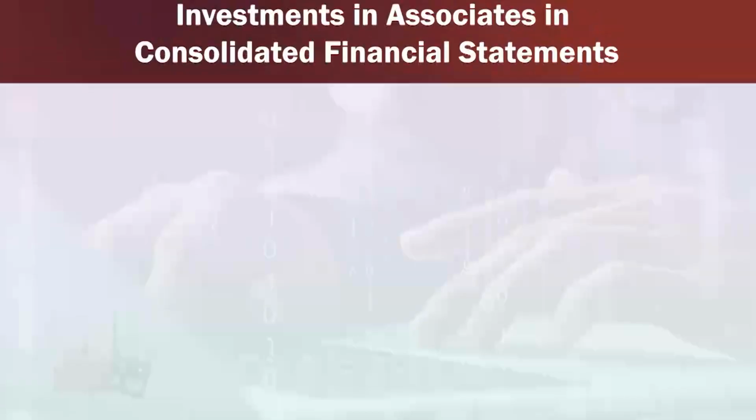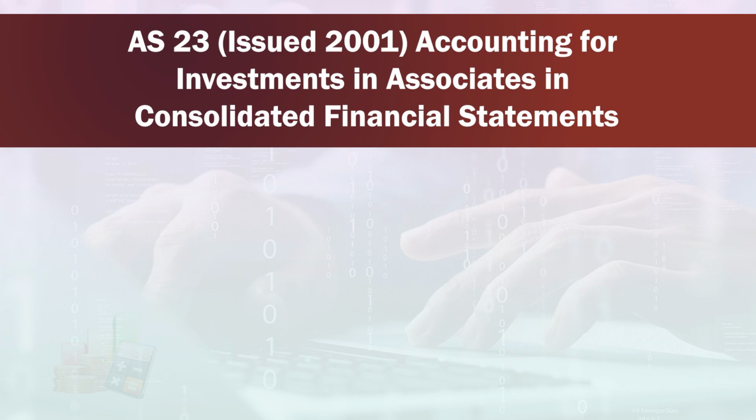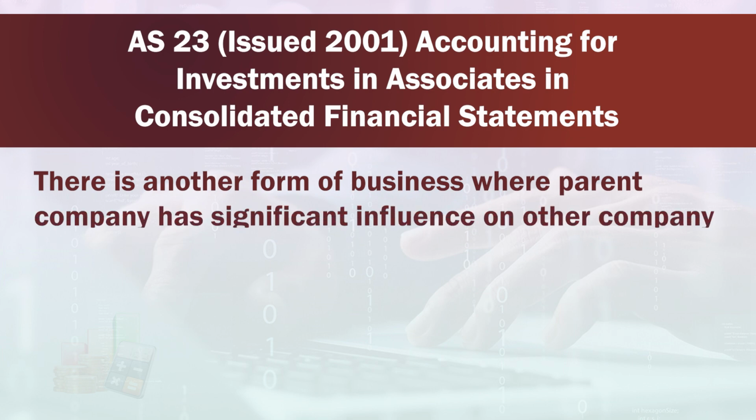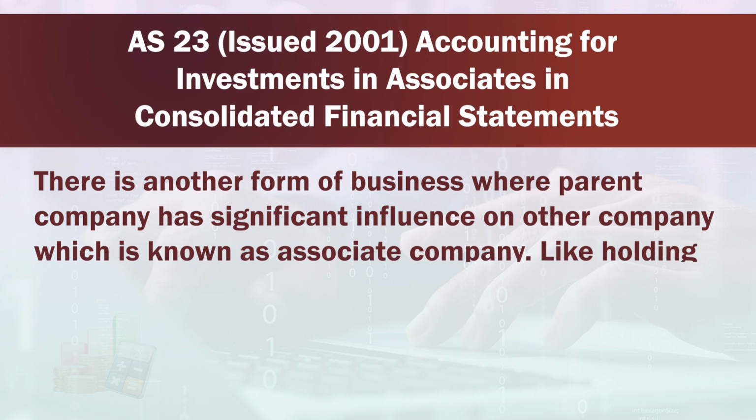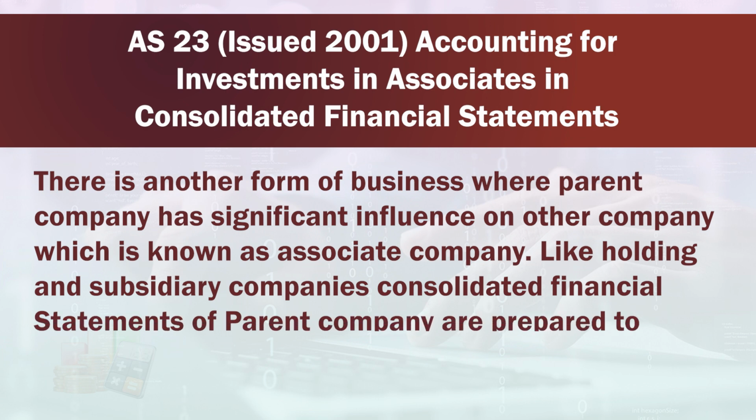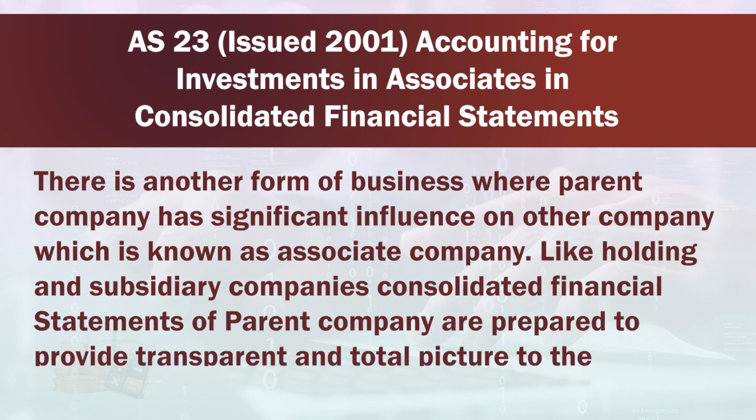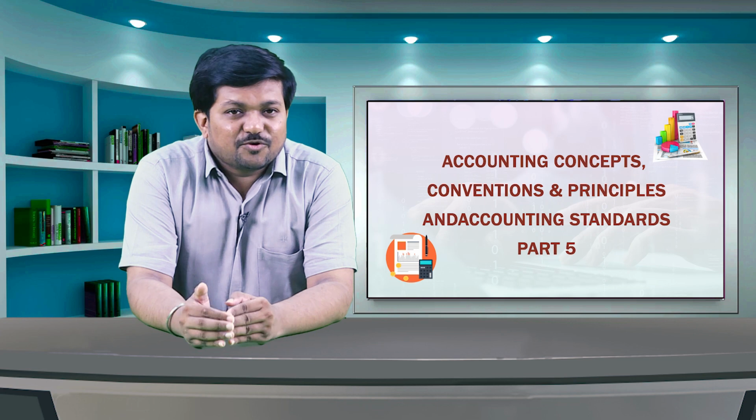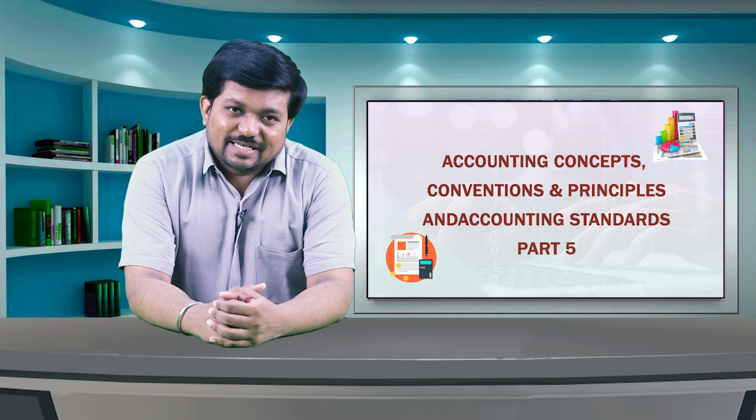Now, we will see AS 23 Accounting for Investments in Associates in Consolidated Financial Statements, which was issued in the year 2001. There is another form of business where the parent company has significant influence on another company, which is known as an associate company. Like holding and subsidiary companies, consolidated financial statements of the parent company are prepared to provide a transparent and total picture to the shareholders. How consolidated statements of a parent company are to be prepared is covered under this AS.